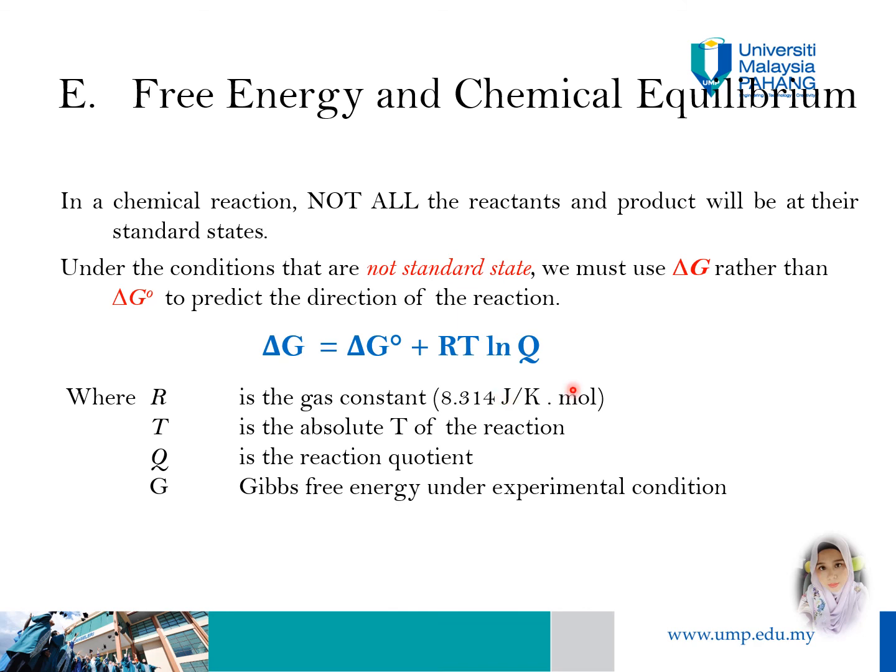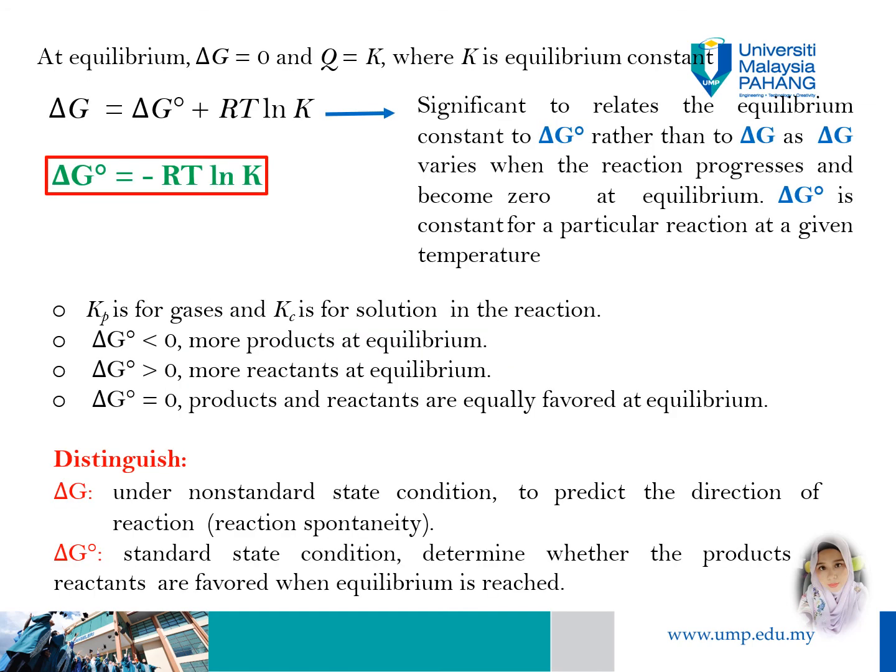At equilibrium, Q is equal to K and delta G is equal to 0, where K is the equilibrium constant. So delta G naught, the Gibbs free energy at standard state, is equal to negative RT ln K, where Kp is the constant for gases and Kc is the constant for solutions in the reaction.